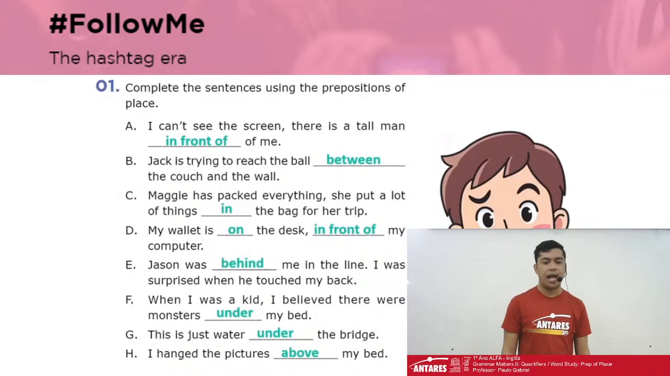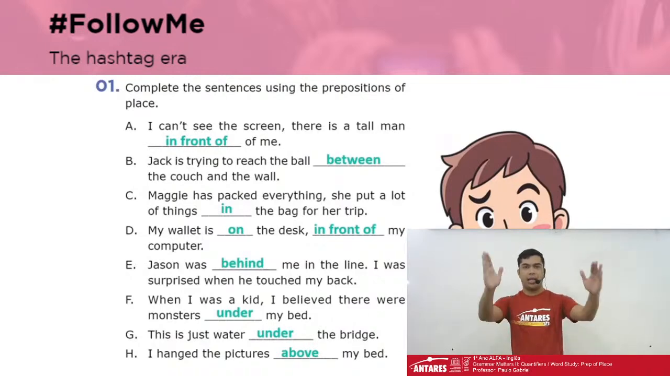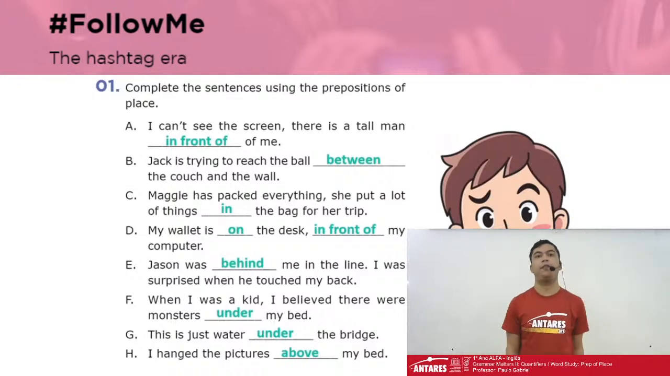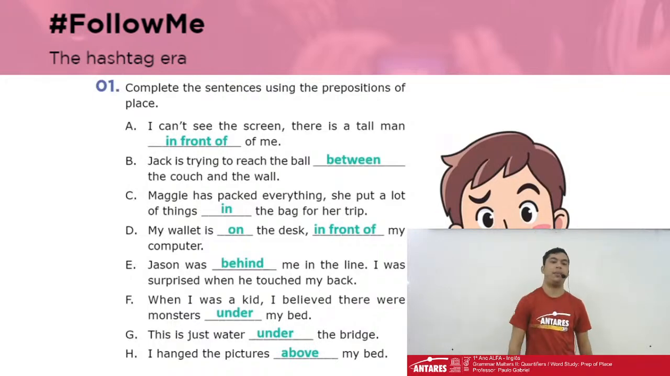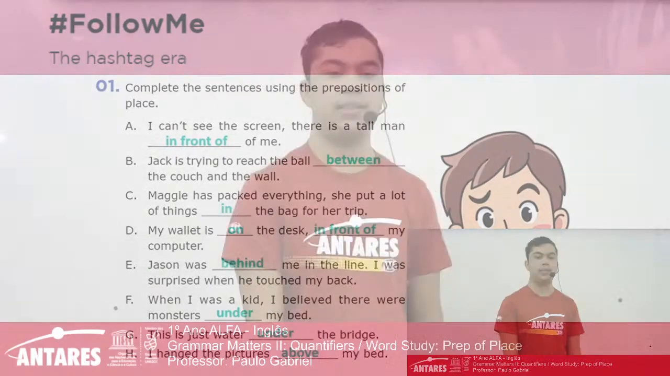And letter H, I hinged the pictures above my bed. So I hinged the pictures above my bed. It is not touching the bed, okay? It's above the bed. Ok, let's move forward.